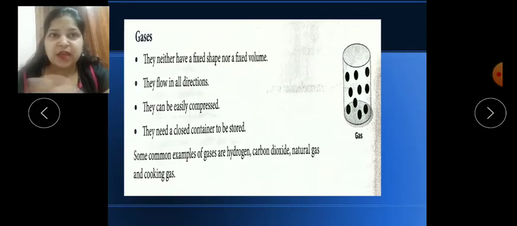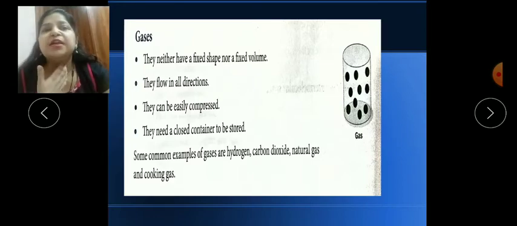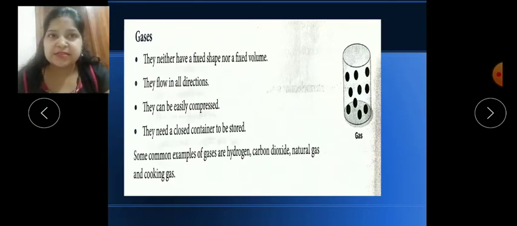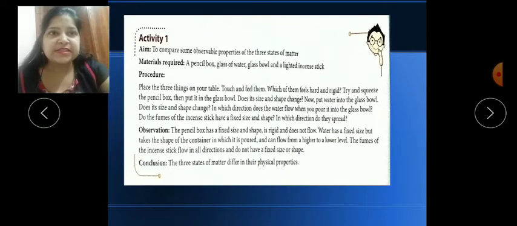I am discussing the solid, liquid and gaseous states of matter. Now children, in your lower classes there are 3 states of matter, but when you reach the higher classes, 9th and 10th, you will get to know that there are mainly 5 states of matter. So here one activity is given.